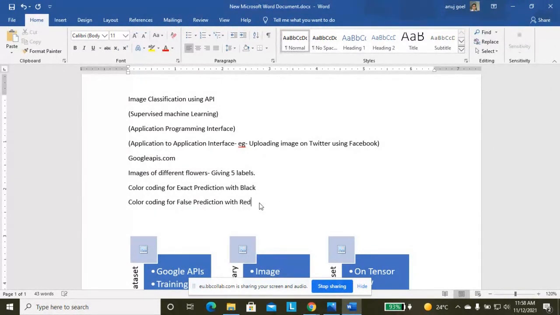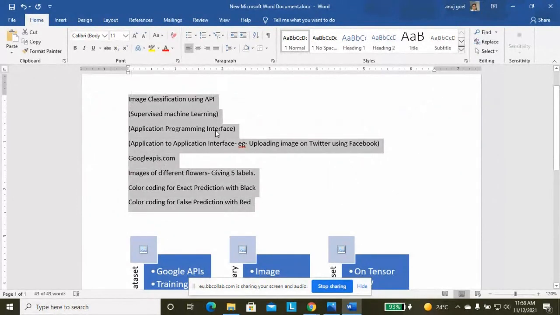So if our prediction is right, we predicted the image as lotus and it is also a lotus, it will show in black color. If it is a wrong prediction, the picture is of a lotus but we predict it as a rose, that will come in red color. So in that way it is the design flow.